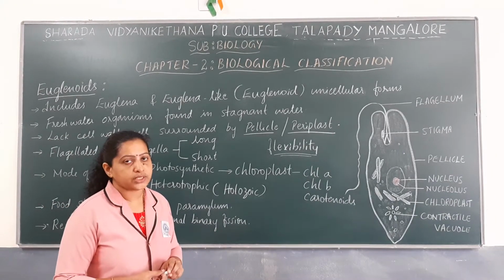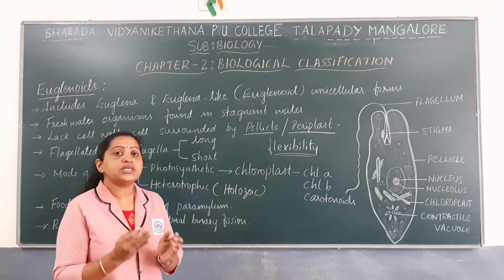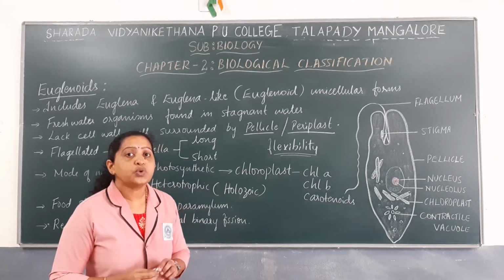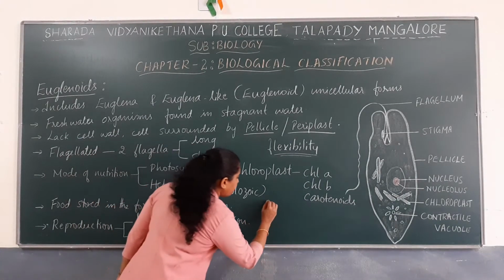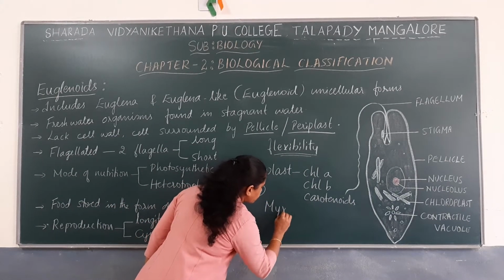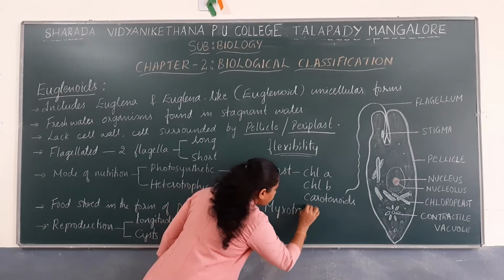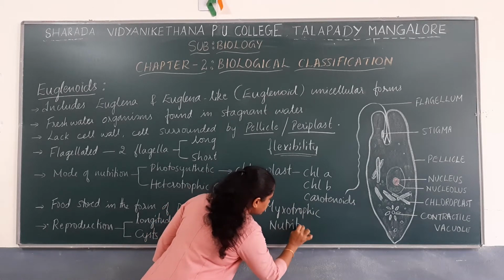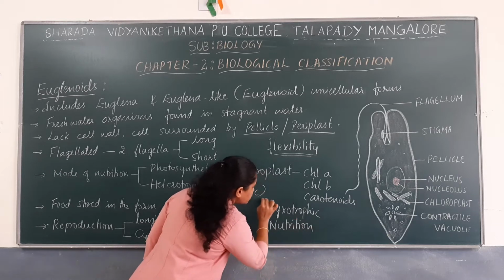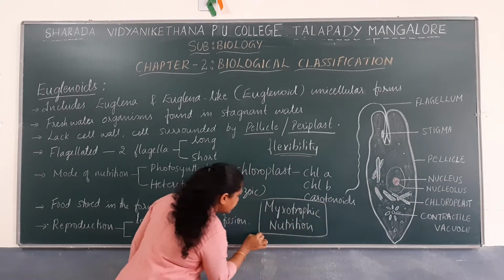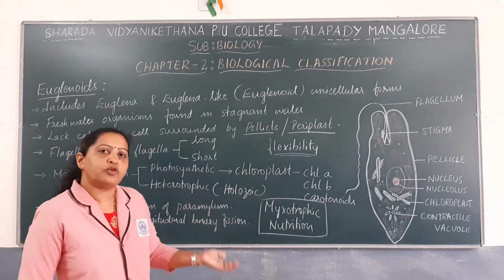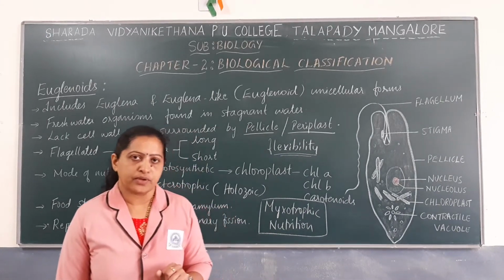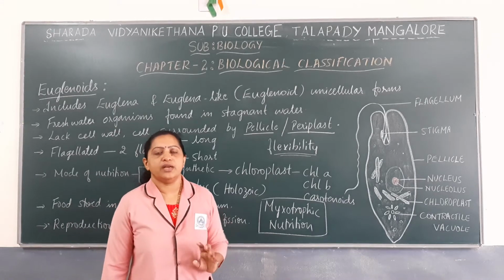Because of this particular property, that they can undergo both photosynthesis as well as a holozoic or heterotrophic mode of nutrition, the type of nutrition euglenoids usually undergo is mixotrophic. Mixotrophic nutrition indicates that they can undergo both photosynthesis and heterotrophic nutrition based on the availability of light.